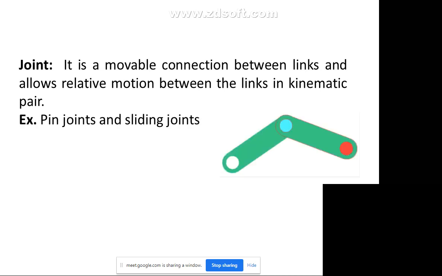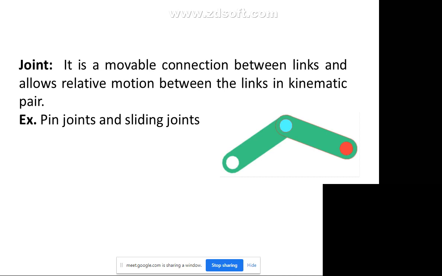Next comes the joint. Links are connected by joints only. A joint is a movable connection between the links and allows relative motion between the links in a kinematic pair. For example, pin joints and sliding joints. You can see this figure. This is one link and this is one link, and these 2 links are joined at this blue color, which is known as a joint. When you fix 2 components, it becomes a joint there. It may be a welded joint, a bolted joint, or a pin joint. Any type of joint is formed by connecting 2 links only.